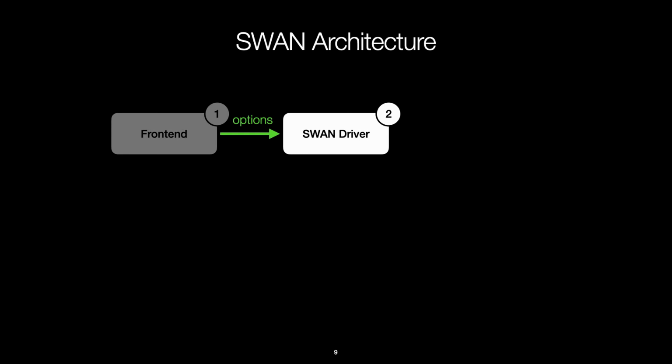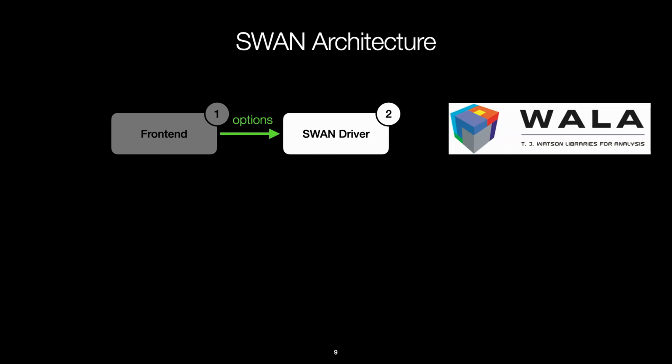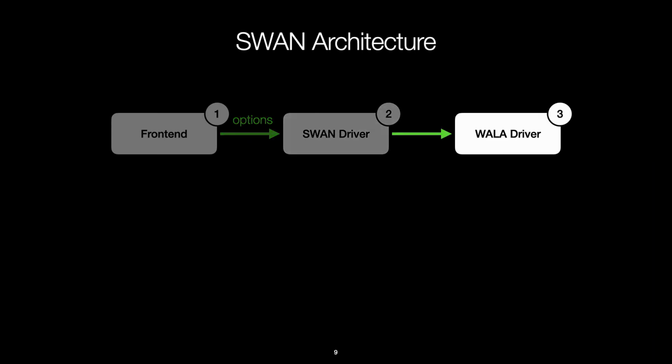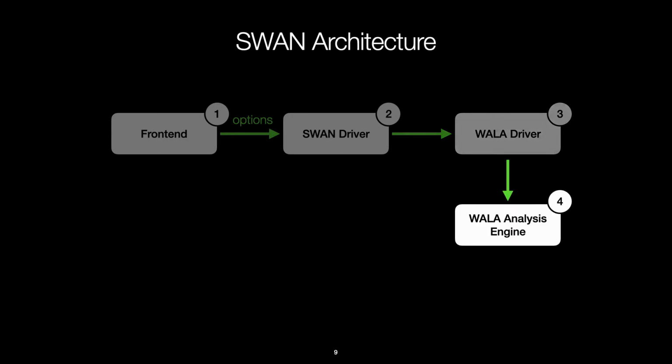Now I'll explain Swan's general architecture. Swan has a couple of frontends, which will be demonstrated later, but these frontends essentially configure, run, and view the results of Swan. The user's configuration options are given to the Swan driver. Swan uses IBM's TJ Watson Libraries for Analysis, or WALA. WALA is an established static analysis framework that has support for many languages including Java, JavaScript, and Python. The Swan driver calls the WALA driver. The WALA driver does all of the WALA-specific API calls, including creating a WALA analysis engine.